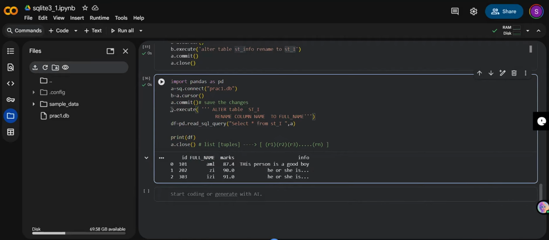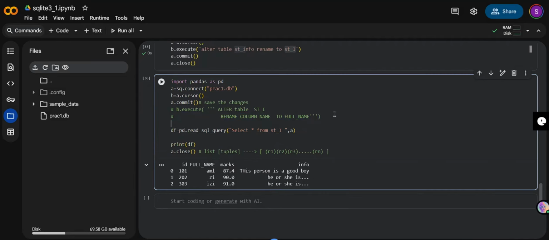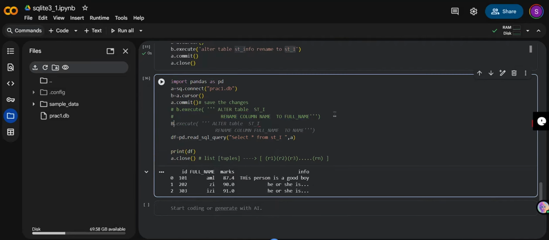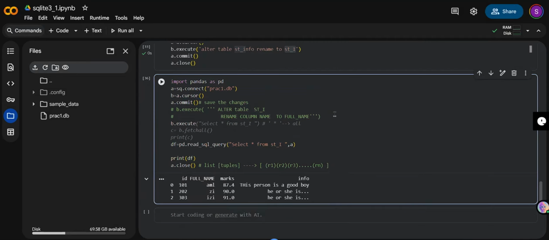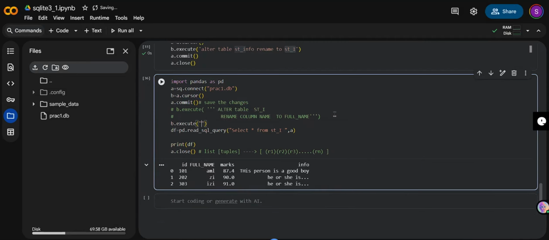I'll just do one thing again. Here itself, I'll just make it a comment. Again, I'll just use b dot execute. Python is case sensitive, so I have to write small b itself. b dot execute. Then I'm going to add a column. Same thing, alter table. My table name is nothing but STI, sorry, student I. So STI.